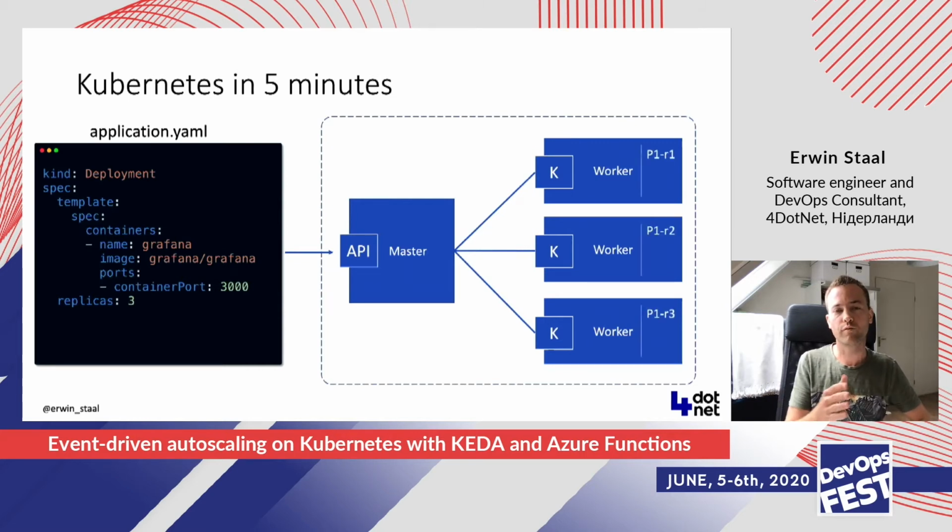So first it will start to run one of the 3 replicas on each of the workers, so that we have high availability, etc. But if one of the workers goes down because someone unplugged the power cable or the network cable, for example, then the master sees that we are no longer in the desired state we want to be in. So the master is going to try to move the replica that was running on that worker to another worker, to make sure we still have the state that we described in the file.